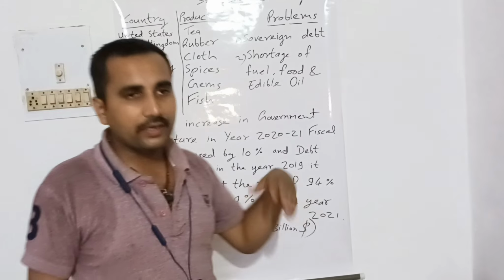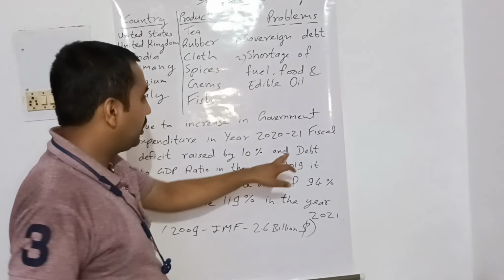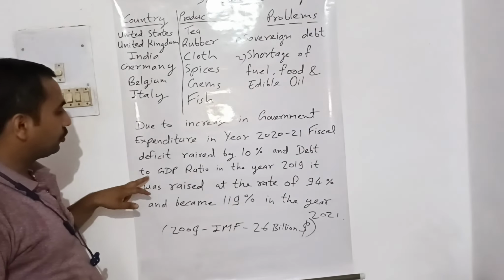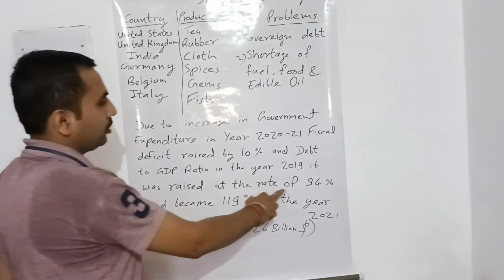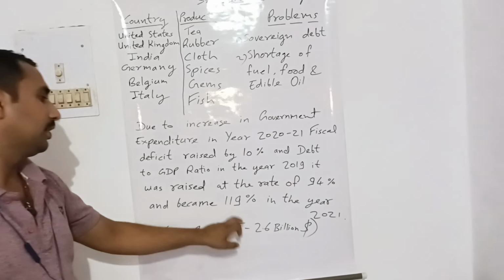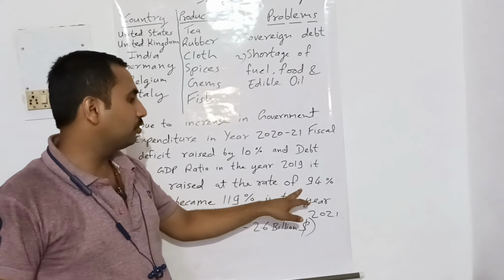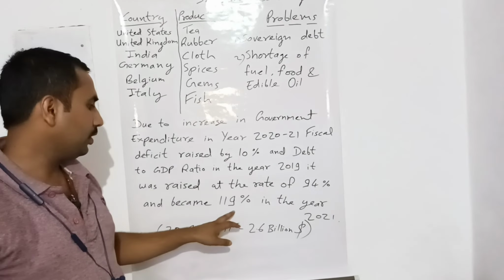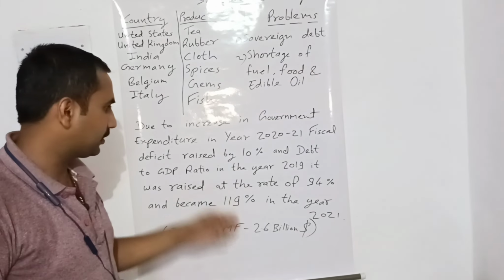Government expenditure was raised, the fiscal deficit rose by 10%, and the debt to GDP ratio, which was 94% in 2019, became 119% in 2021. So this is the factor which we are talking about in our lectures.